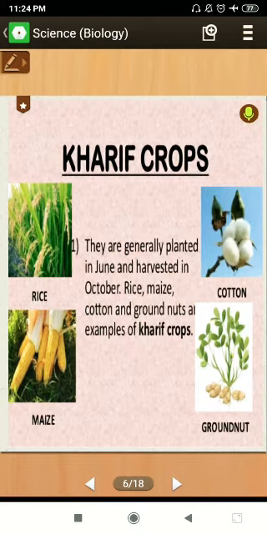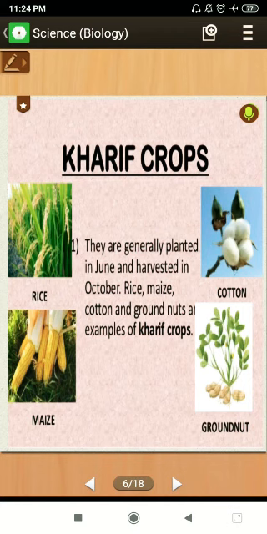For example, wheat, pea, barley, gram. Now the second type is Kharif crops. These are the crops grown in the rainy season, during the months of June to October. They are also known as summer to monsoon crops. Seeds of these crops are sown in the beginning of the monsoon season and harvested by September or October. So these are planted generally in June and harvested in October. Some examples of Kharif crops are rice, maize, cotton, groundnuts.